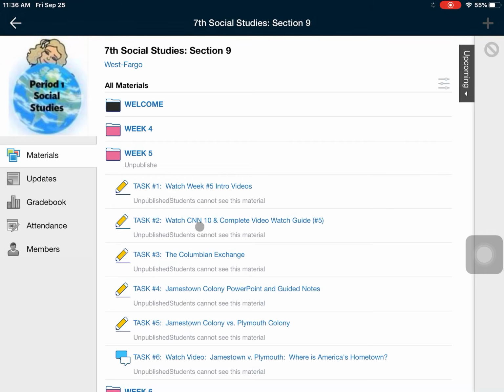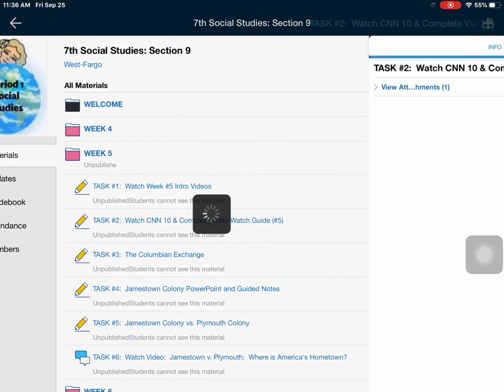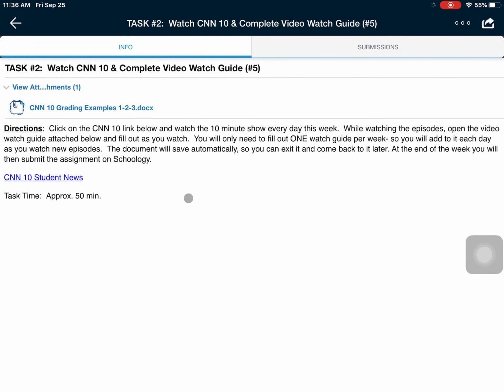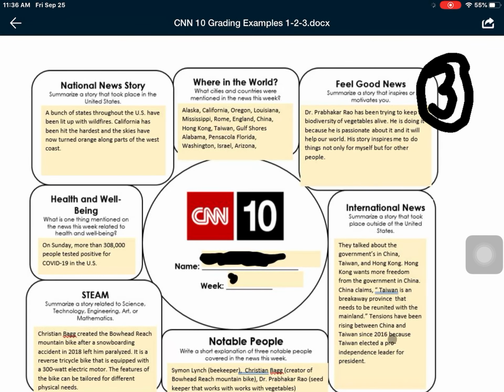The second task is CNN News, as it always is. There is one difference this week. I did put in an attachment to show you how you are getting graded on CNN, because grades are starting to go into the grade book. So in order to get a 3, this is pretty much what you're looking at. You put a lot of effort into it. You have 4 episodes to watch.